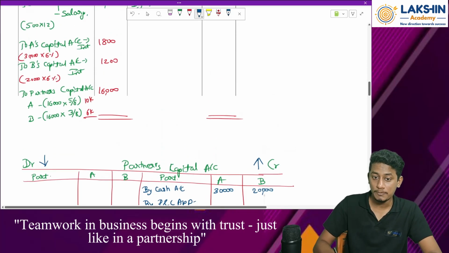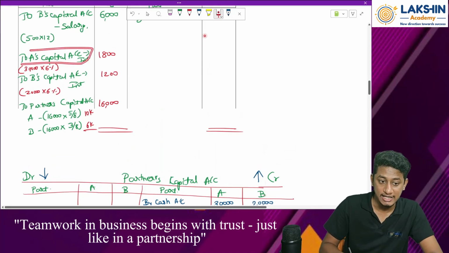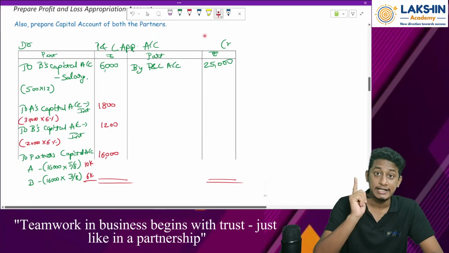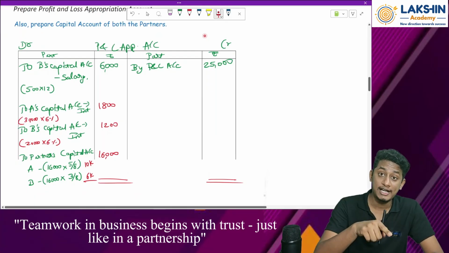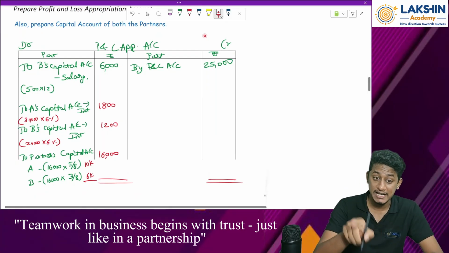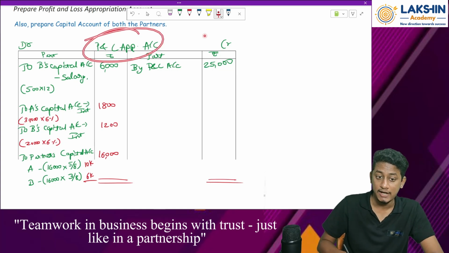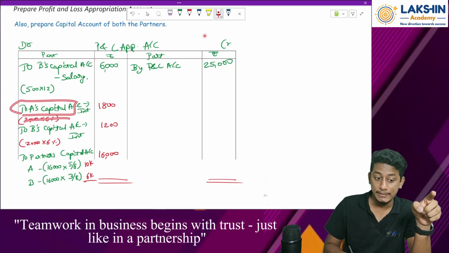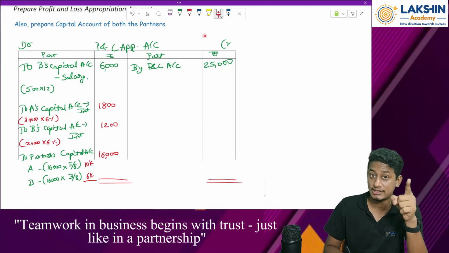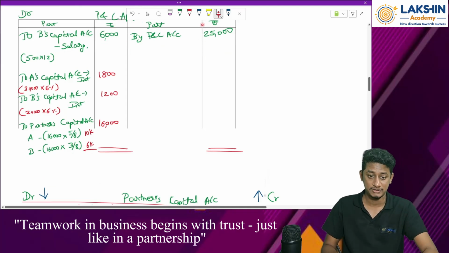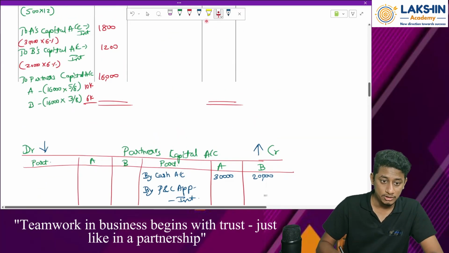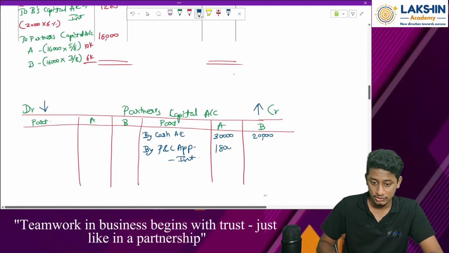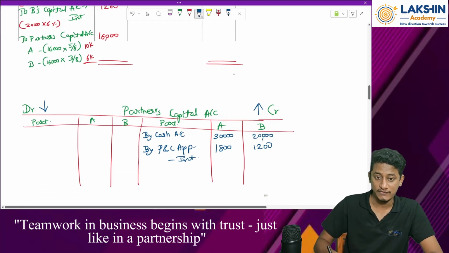See, we do not pass the entry as interest on capital, we have passed the entry as A's capital account and B's capital account. Where will the interest on capital entry be passed? In the P&L account. But we are preparing the P&L appropriation account. Because of that, we pass the entry as capital accounts and not interest on capital account. Remember this in the examinations. Please do not miss. So what is the amount? 1,800, 1,200. After this, what else?